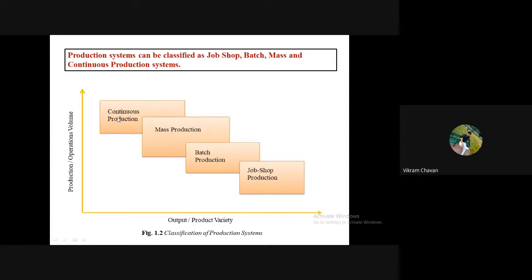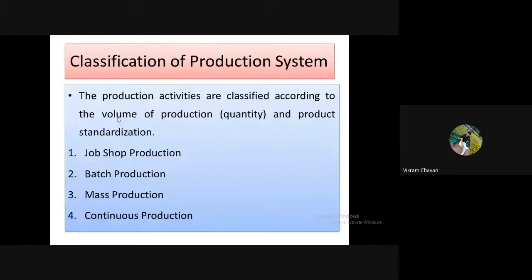Getting everyone? Is there any doubt, any question in classification of a production system? Whether you understood? Okay, so let it be.